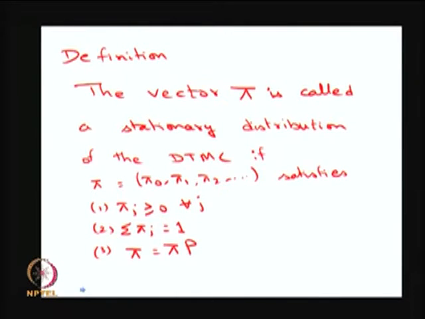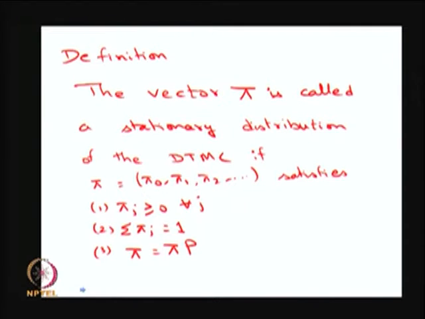the first condition, all these values pi j's are greater than or equal to 0 for all j, and the summation over the pi j's is going to be 1. And the third condition, pi is going to be the same as pi times P, where P is the one step transition probability matrix. So, any vector pi that satisfies these three conditions is going to be called a stationary distribution.